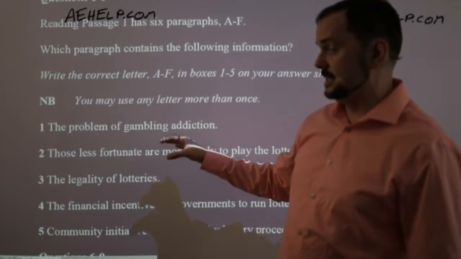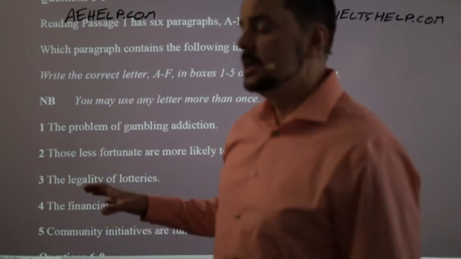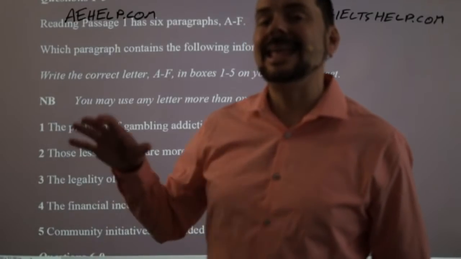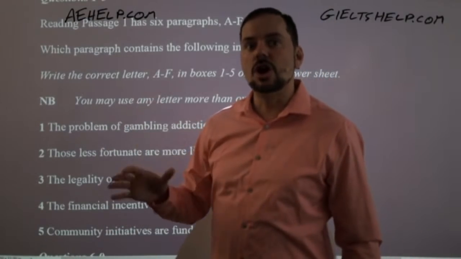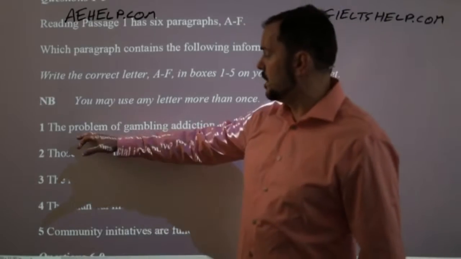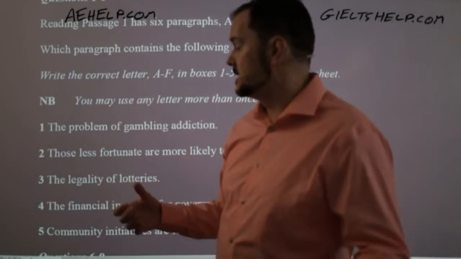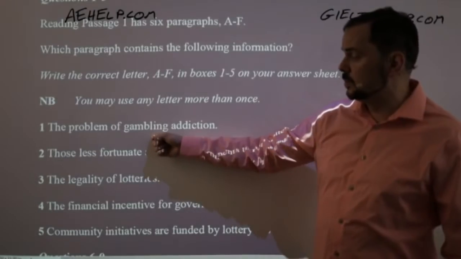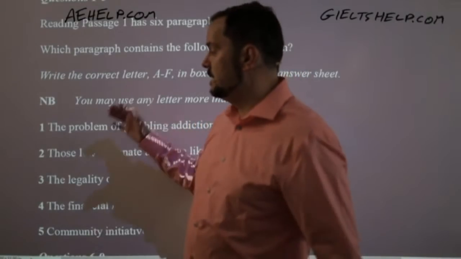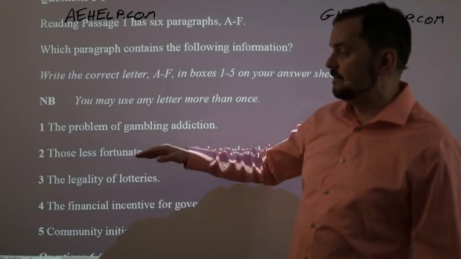So you will not see the same information and they are not in the order of the passage, okay? So skimming or scanning for this type of question is highly ineffective, meaning it does not work. Why? Because the problem of gambling addiction could be at the end of the passage. You might have to skim read the whole passage, and they will maybe not even use the words gambling addiction, so you have to kind of see the paraphrasing. Okay, so for this kind of question, skimming, scanning, not effective, but you should read these questions before the passage.